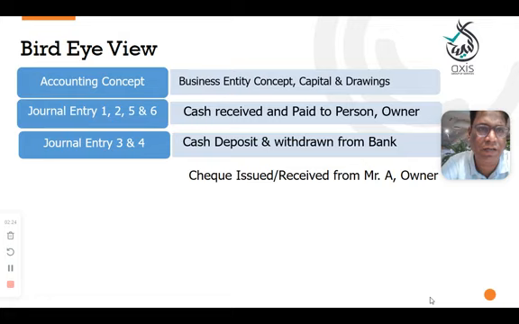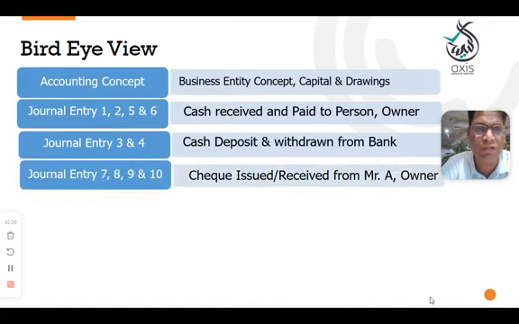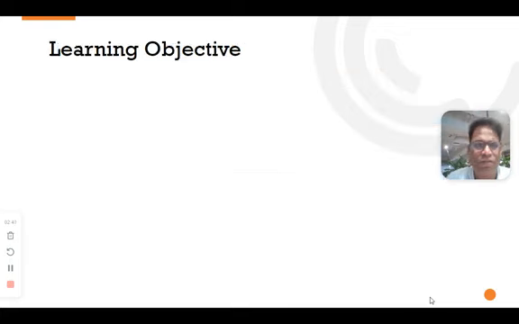General entries 3 and 4, cash deposit and cash withdrawn from the bank. And general entries 7, 8, 9, 10, check received and check issued to Mr. A, the owner, the person. So we understood the cash and check related transactions very clearly.